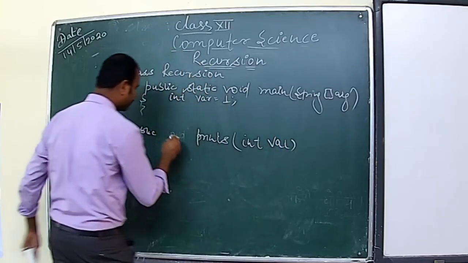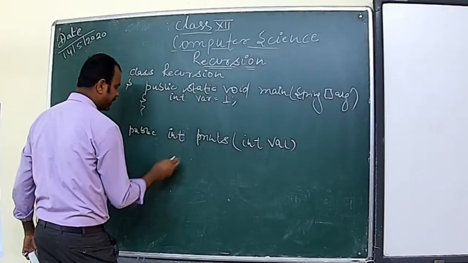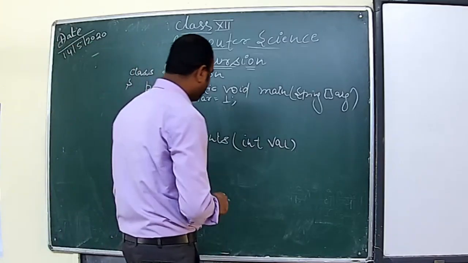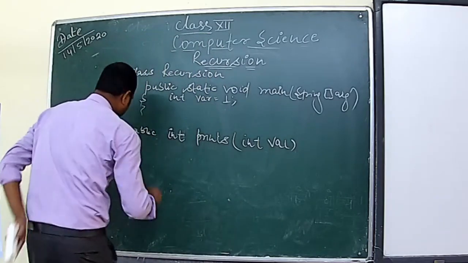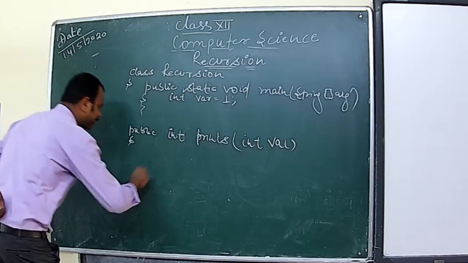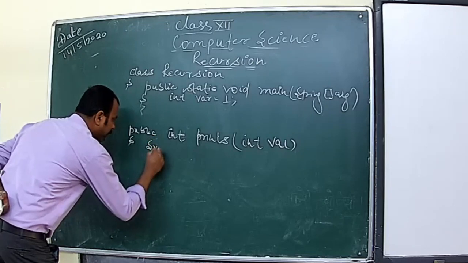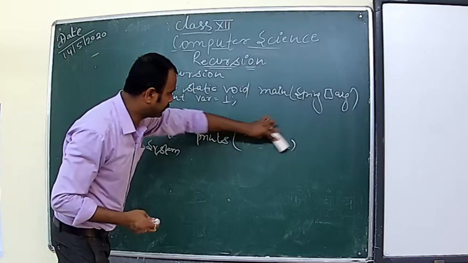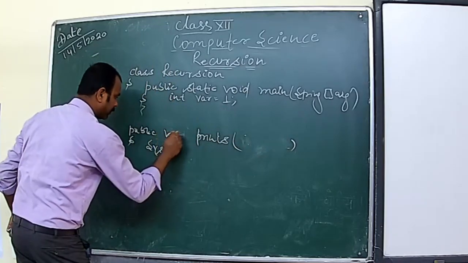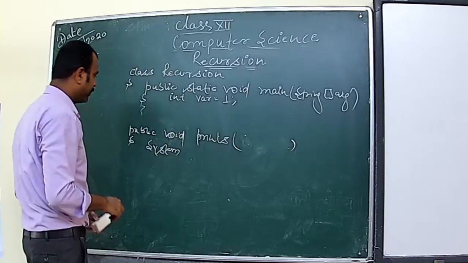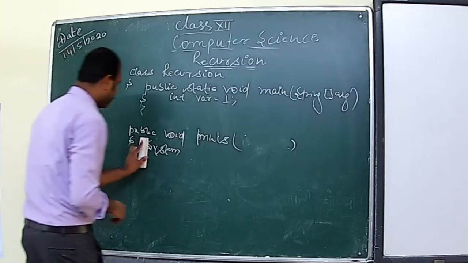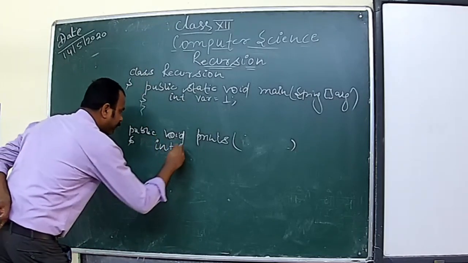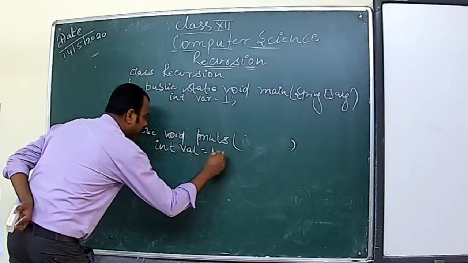Or simply we can write void here. And then one more variable we can put here, int val equals 1, so that we start from here.